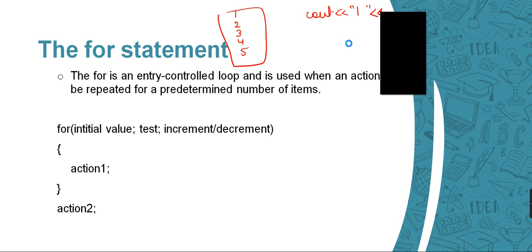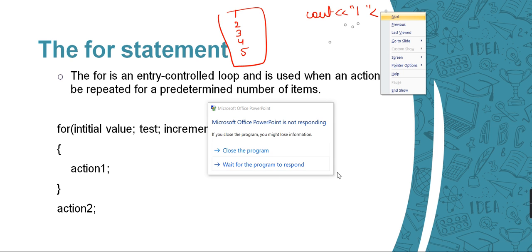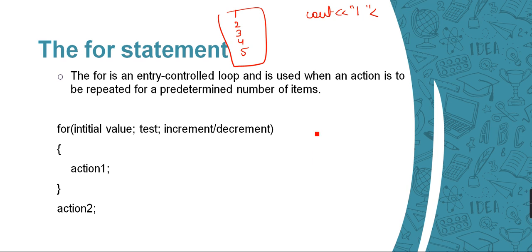Okay, so I can write this program just the same as it is, right? But for now it only has 1 to 5, right?